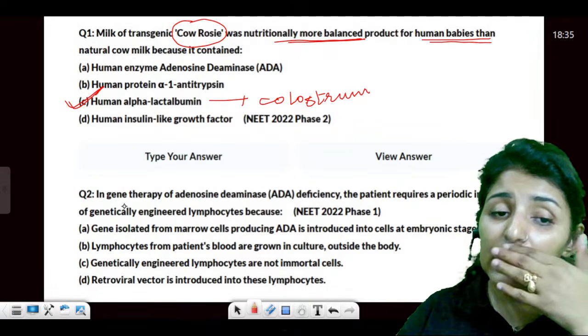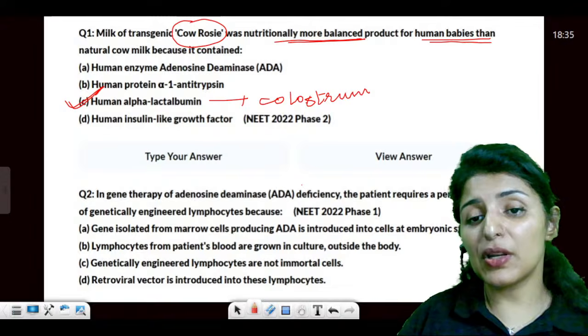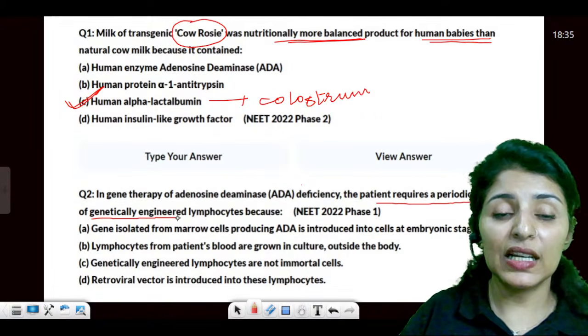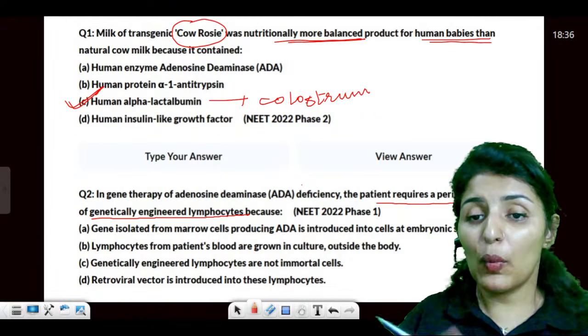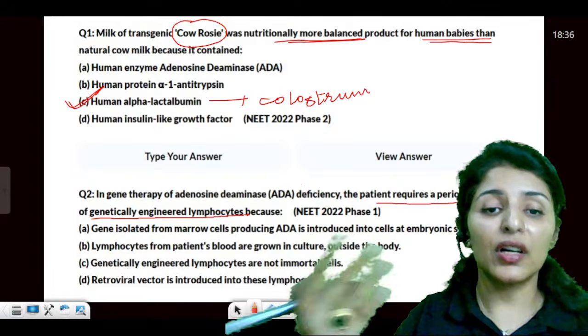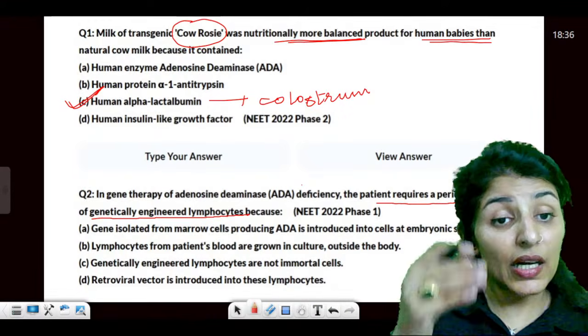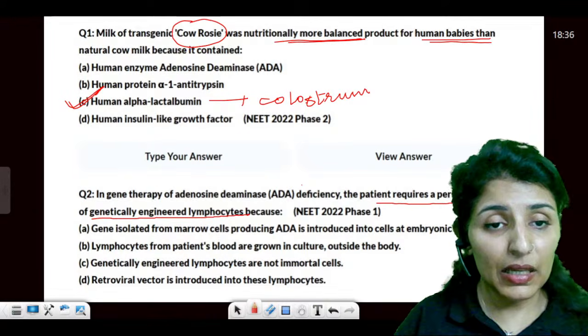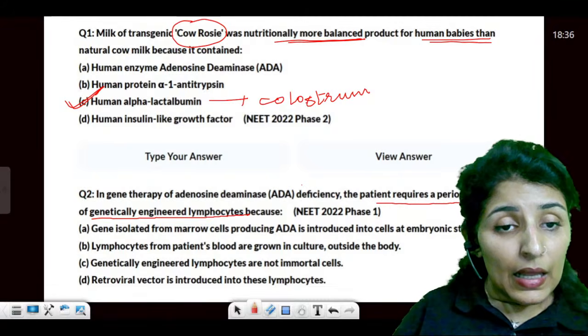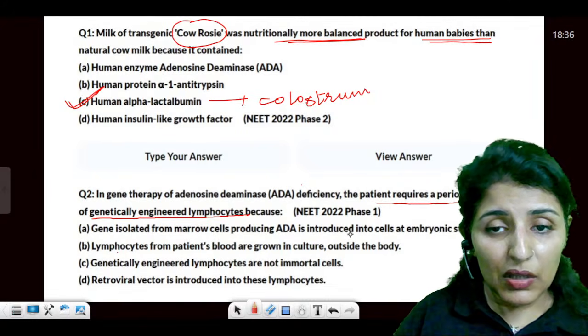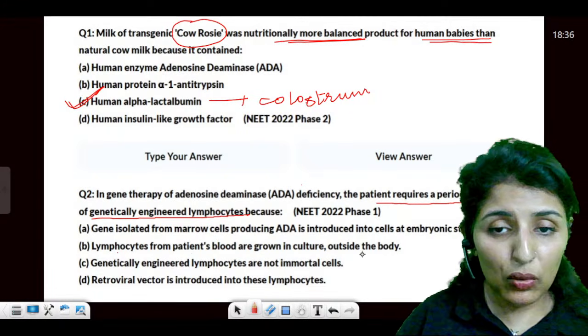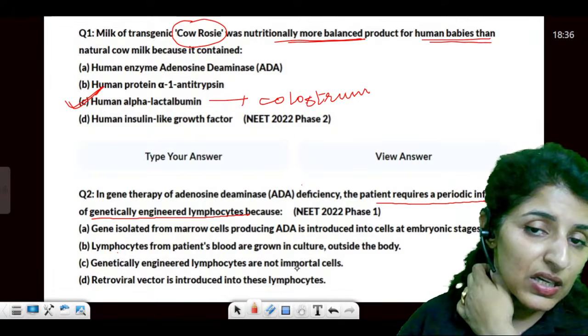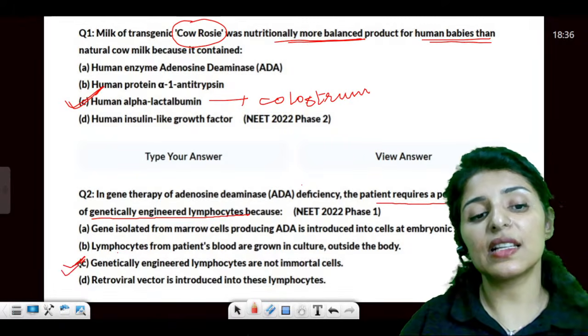Now, in gene therapy, that is ADA deficiency, the patient requires a periodic infusion of genetically engineered lymphocytes. Why does the patient have to go for regular blood transfusion so that these genetically engineered lymphocytes can be injected? Because the lymphocytes isolated from patients are grown in culture outside. Genetically engineered lymphocytes are not immortal. This is a clear NCERT line.